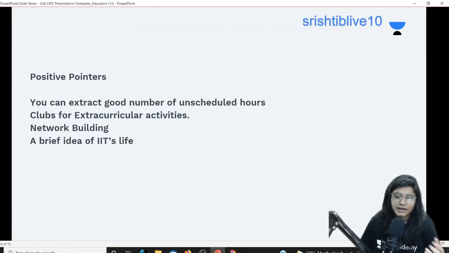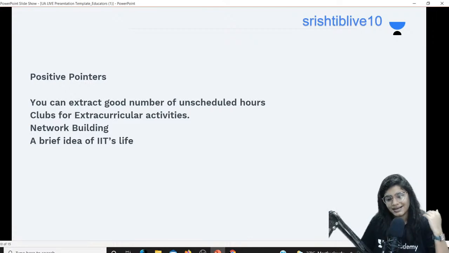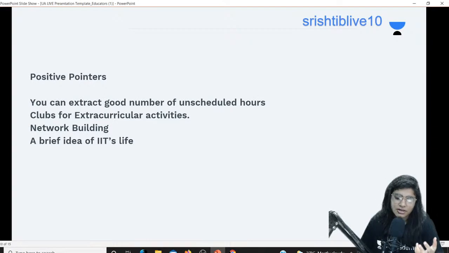So first, you can extract a good number of unscheduled hours. The pressure is going to be high for internal examinations, but there would be sufficient time, and you can make that time productive. You can devote that time to your preparation for competitive examinations, or to extracurricular activities. There would be a number of extracurricular clubs, so you can join those clubs, devote your time there, and schedule that time according to your priority. Okay, so that's one point. If you're living in a hostel, you'll be getting a good number of unscheduled hours, so you can schedule those hours according to your priority.